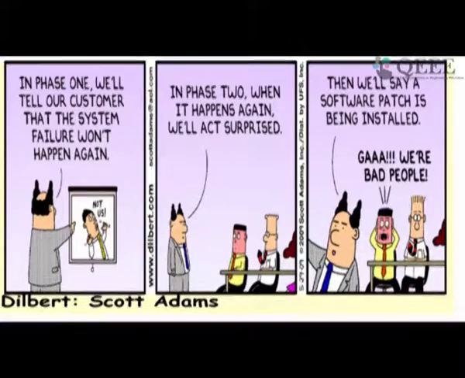So this is another testing cartoon. It's a Dilbert cartoon. The manager says that in phase 1 we will tell our customers that the system failure won't happen again, and if there are problems that happen, then we will act surprised.